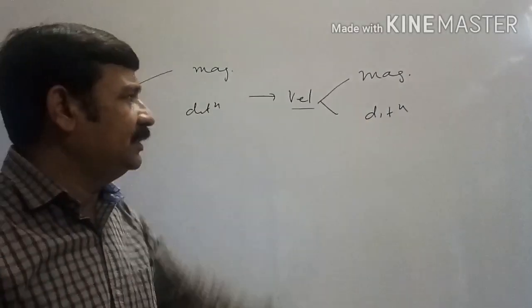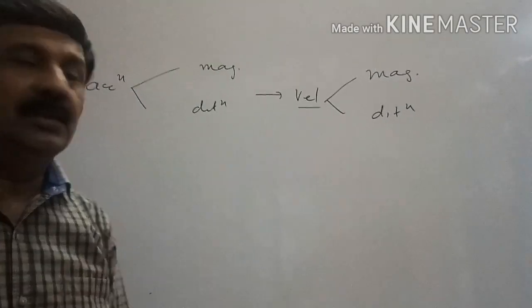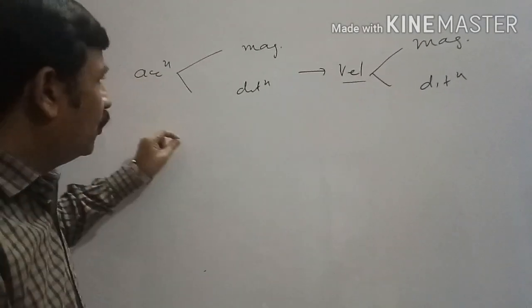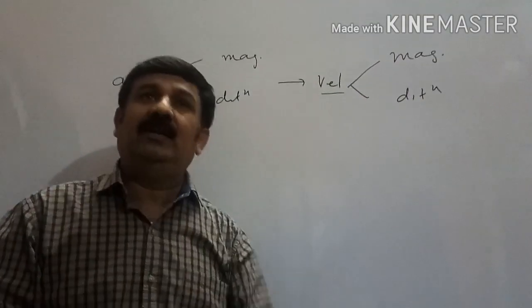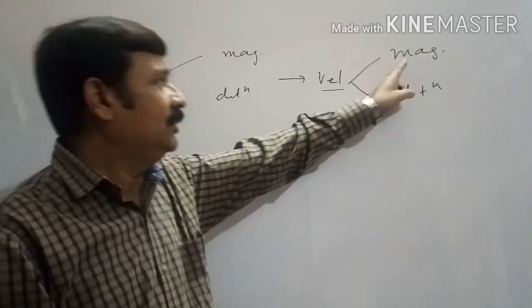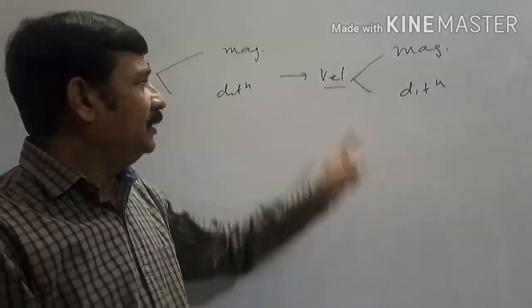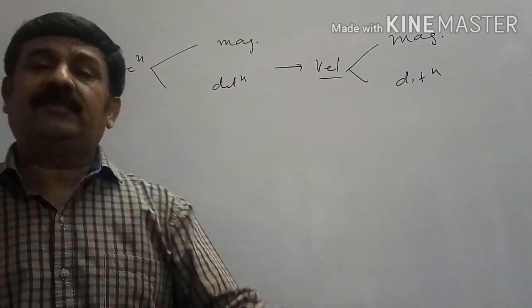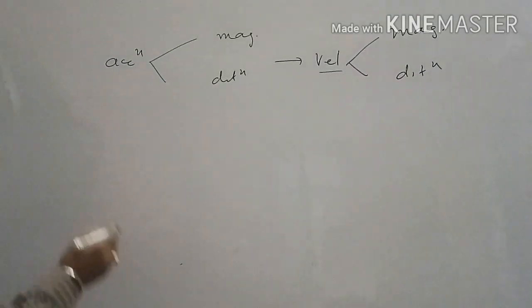If direction changes, we say velocity changing, means body is having acceleration. So in the body, acceleration can be developed either by changing the magnitude of the velocity or by changing the direction of the velocity. Depending upon this factor, we have two types of acceleration.